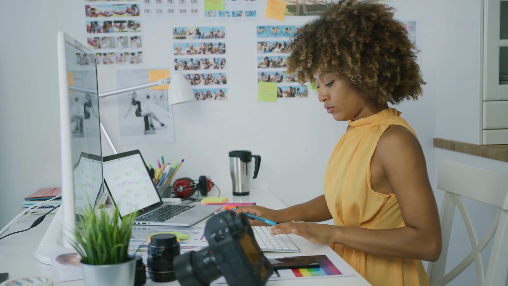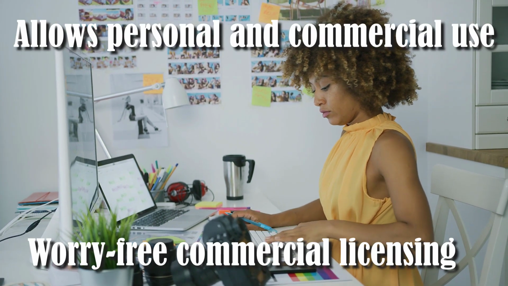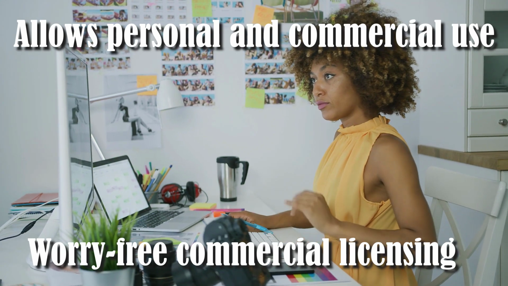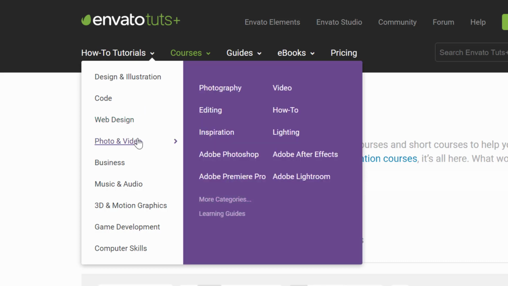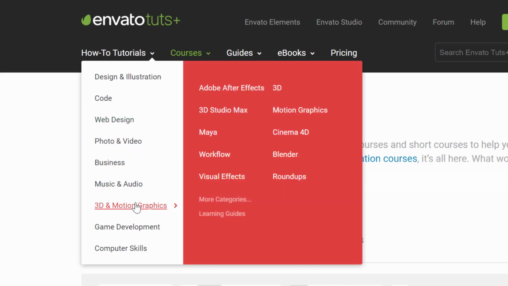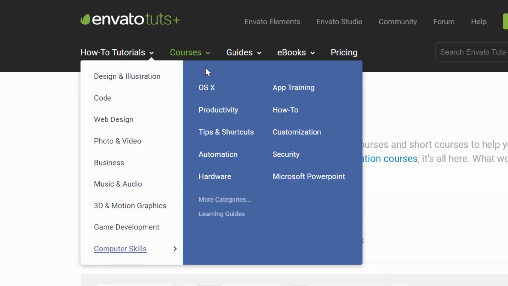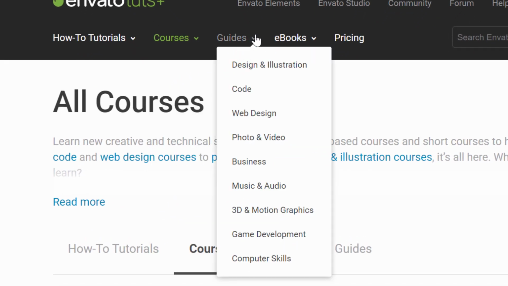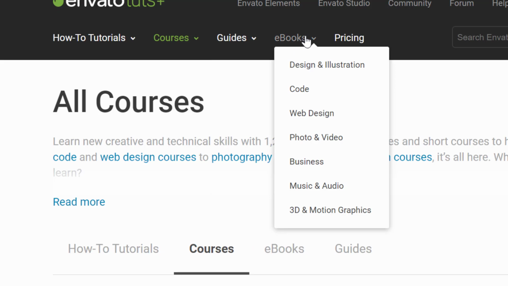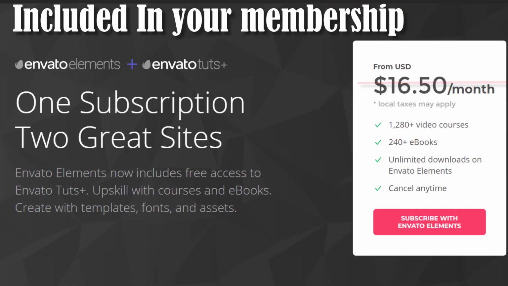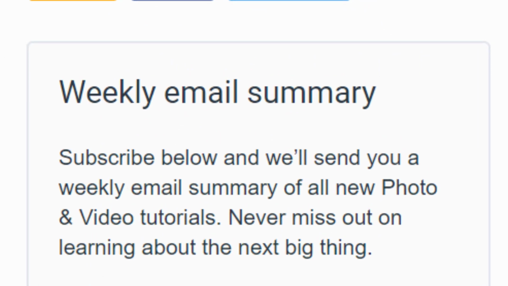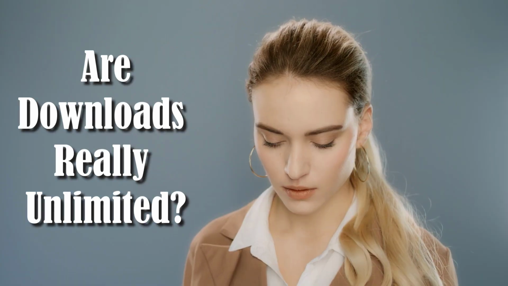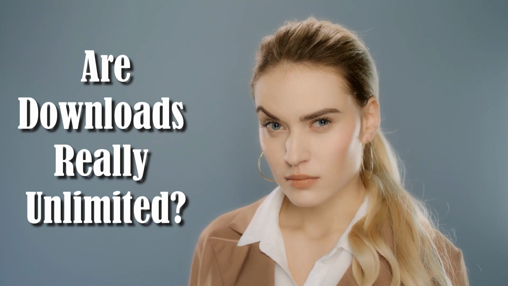Second, Envato Elements offers worry-free commercial licensing, so you can use the assets for any of your personal and business projects. And finally, Envato Elements members also gain free access to Tuts Plus, a learning platform that offers thousands of courses, ebooks, and how-to tutorials on various subjects, such as web design, music and audio, business, photo and video, and more. By subscribing to a weekly newsletter, members are able to receive all the latest how-to tutorials on the subject they're interested in.